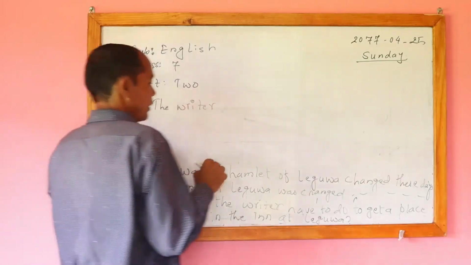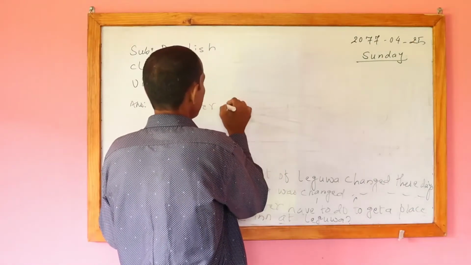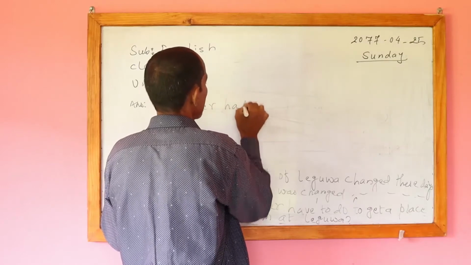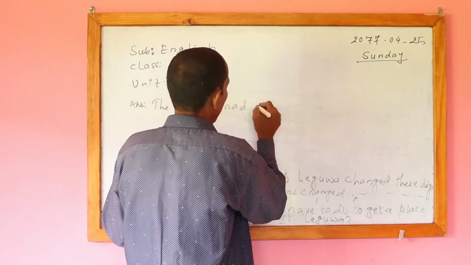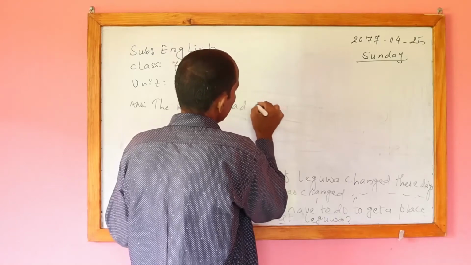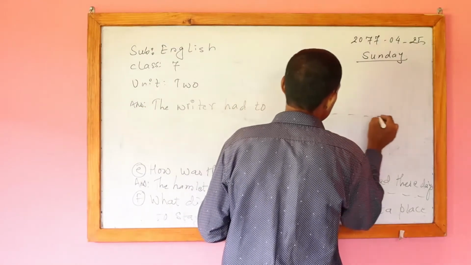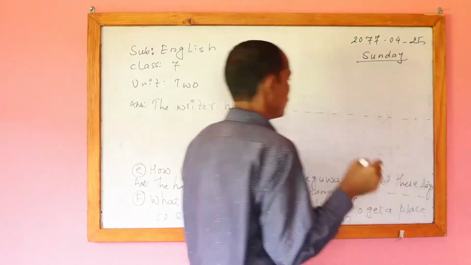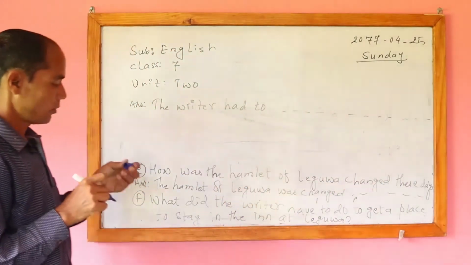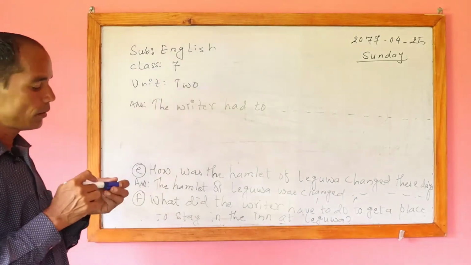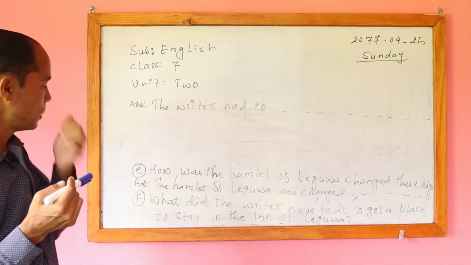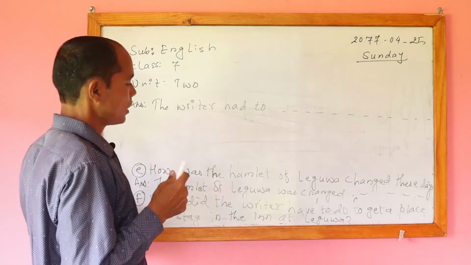In place of "have to", the past tense is "had to", and after that "ask the shopkeeper about the rent of room and about the food to stay in the inn at Ligua".